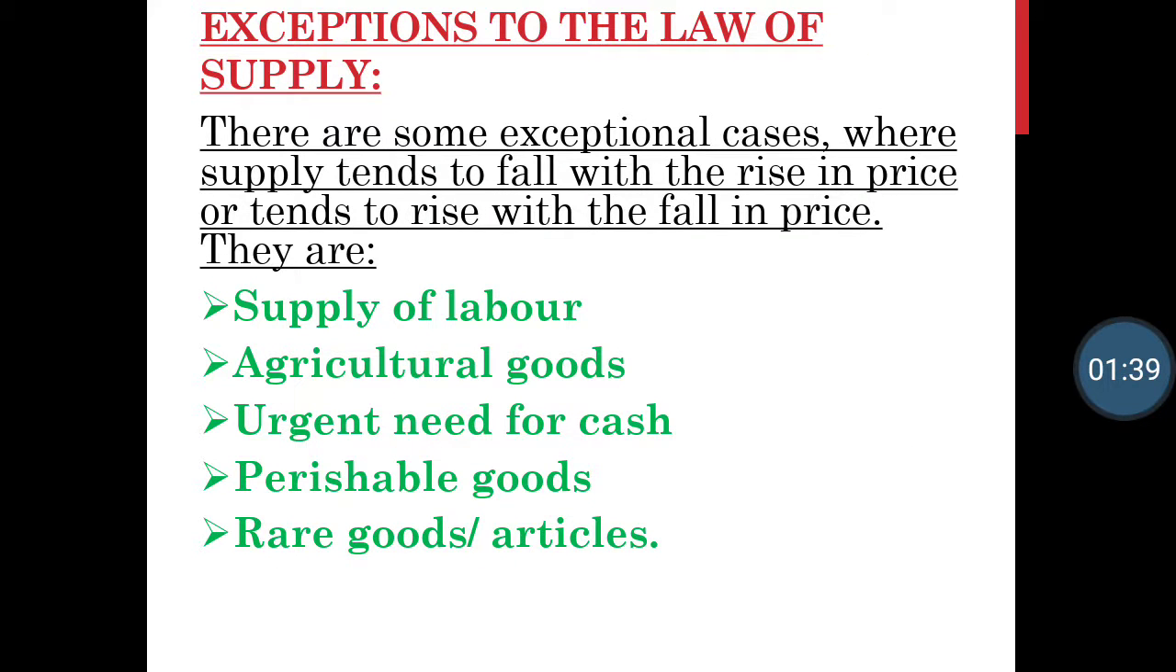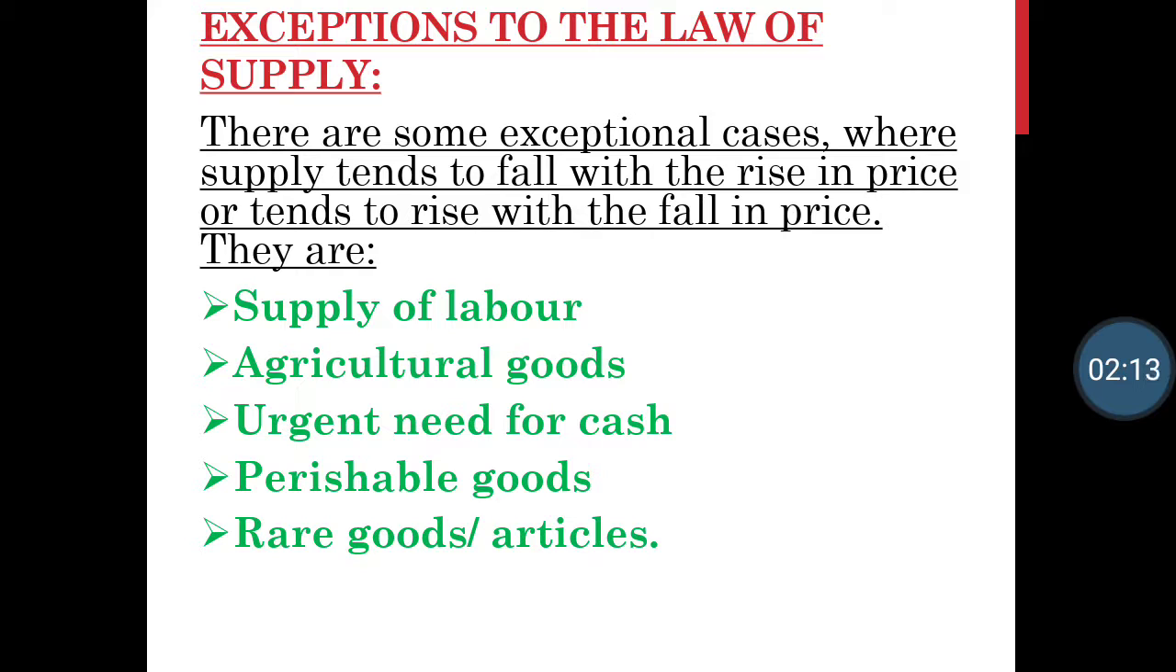There are some exceptional cases where supply tends to fall with rise in price or tends to rise with fall in price. Means there are certain cases where even if prices are less, supply is still high, or if prices are high, supply will be less. As you know now that there is a direct relationship between price and quantity supplied. But there are certain exceptional cases where it can go to an indirect relationship, an inverse relationship.